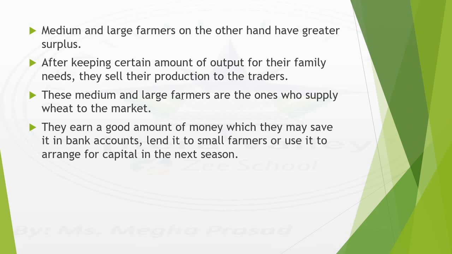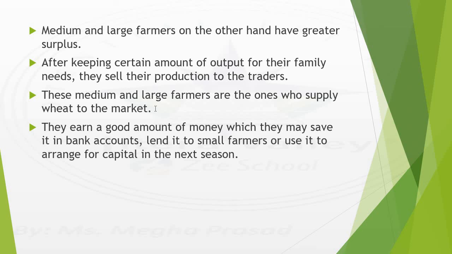These medium and large farmers are the ones who supply wheat to the market. Whatever wheat or agricultural production we are able to find in the market has been produced by either a medium or a large farmer, who might have kept a certain amount of production to themselves, and sold the rest to the traders.